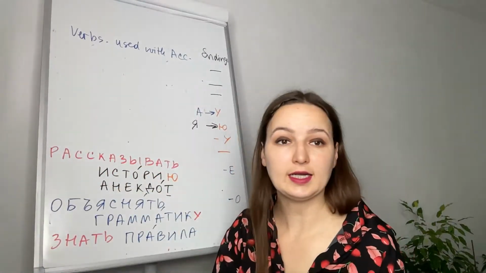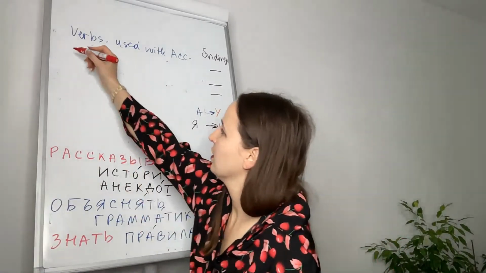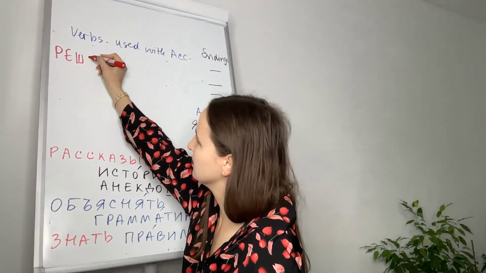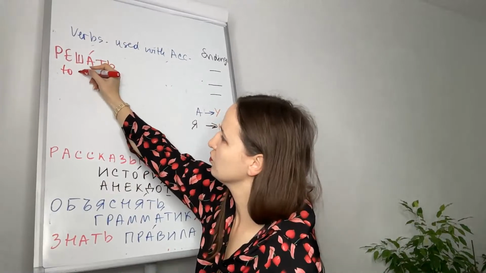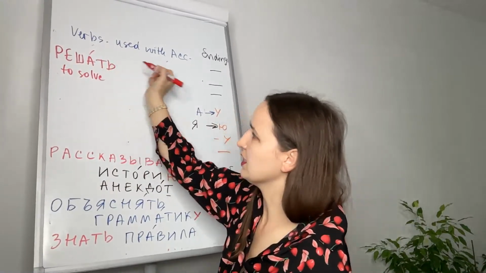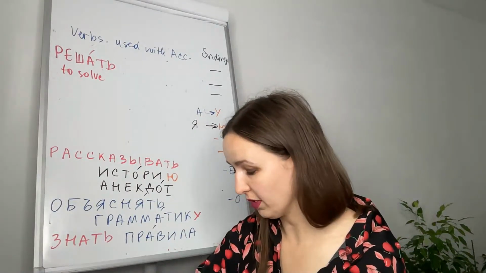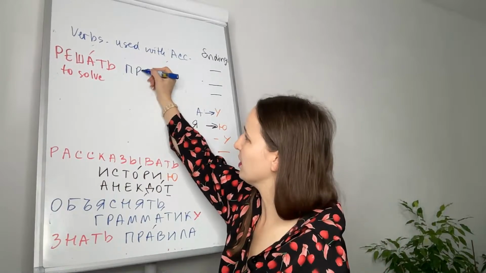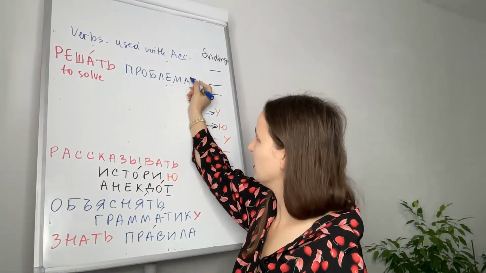Дальше, следующий глагол, next verb, which is used with the noun in accusative, is решать. Решать means to solve. Решать, to solve. Например, to solve a problem. Problem in Russian is проблема.